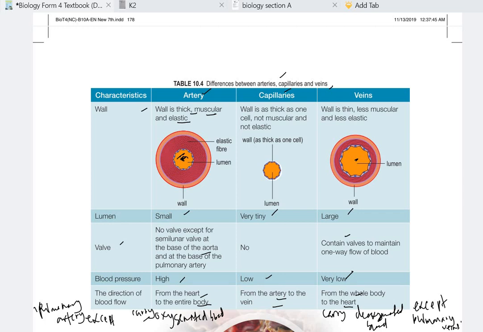This one we have actually learned in Form 3, right? But I don't know why it is not mentioned here. So never mind. If a question asks you about this, you just take this answer, these points. One, two, three, four, five points here. Okay, so that's for the blood vessels.